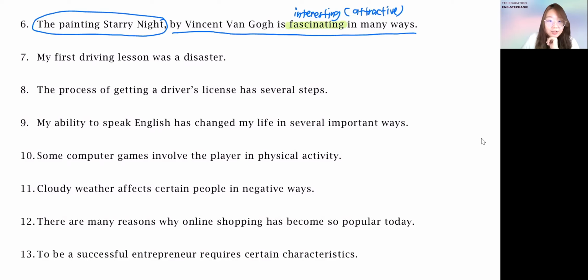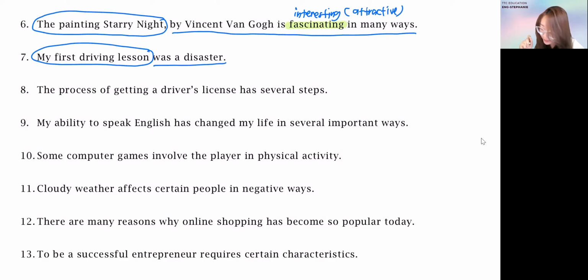Next one, question number 7. My first driving lesson was a disaster. So this one, the subject is my first driving lesson. What is it about? Was a disaster. Disaster means you didn't end it very well. It's not a very good start. You make a lot of mistakes, a lot of errors. So my first driving lesson is the subject. Was a disaster is the predicate. Then we move on to the next portion.